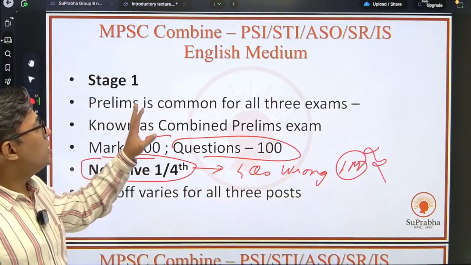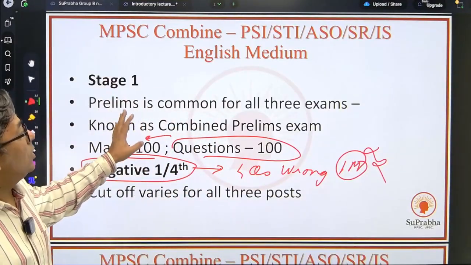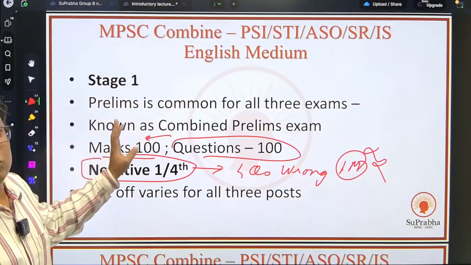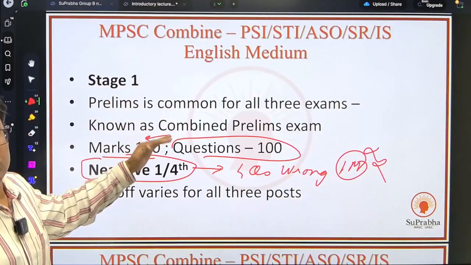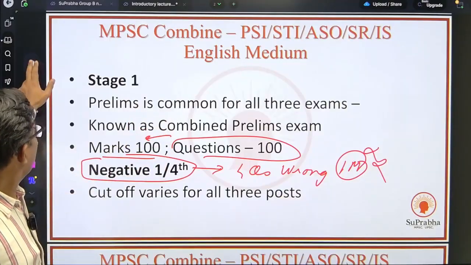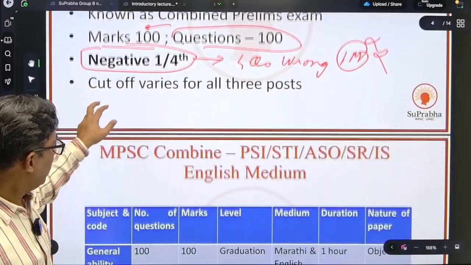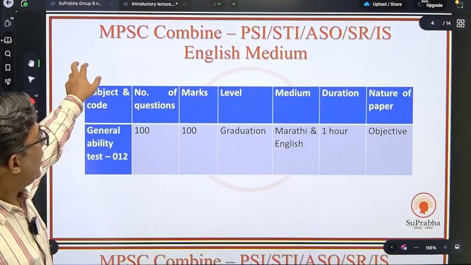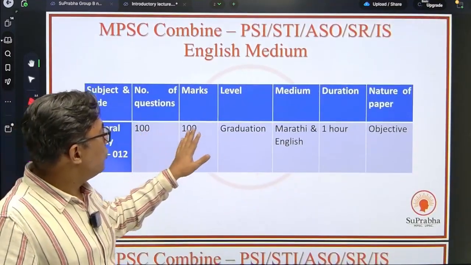And the cutoff for all the different posts is going to vary. For PSI, the prelims cutoff would be different. For STI, the prelims cutoff would be different. Fine, we'll speak about that. Now, the general pattern: you have 100 questions for 100 marks.